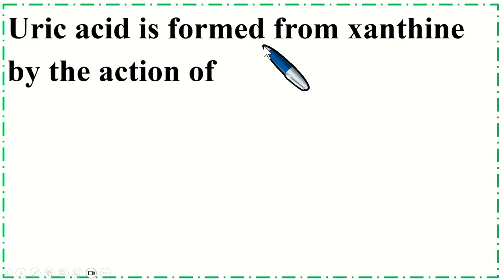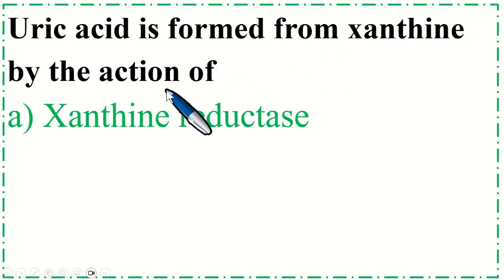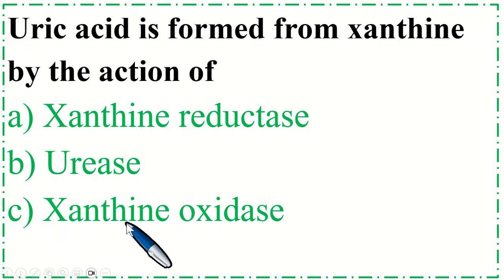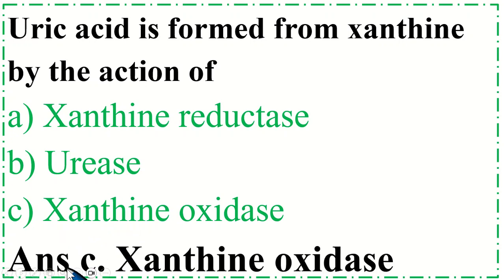Uric acid is formed from xanthine by the action of option A xanthine reductase, B urease, C xanthine oxidase. Correct option is C xanthine oxidase.